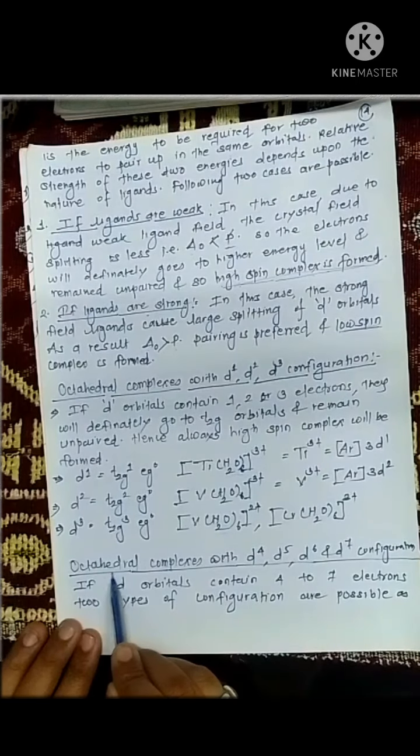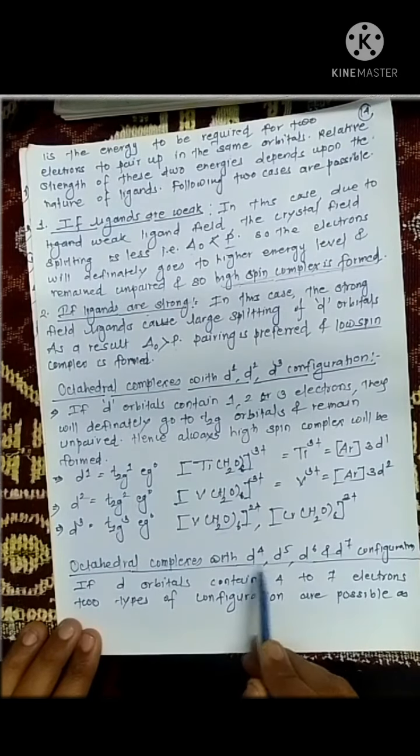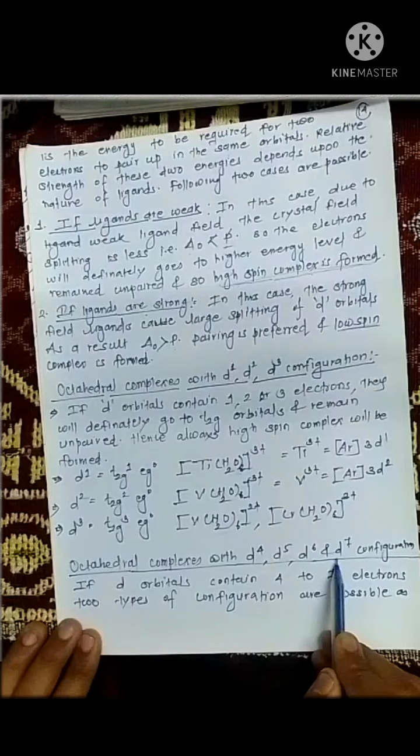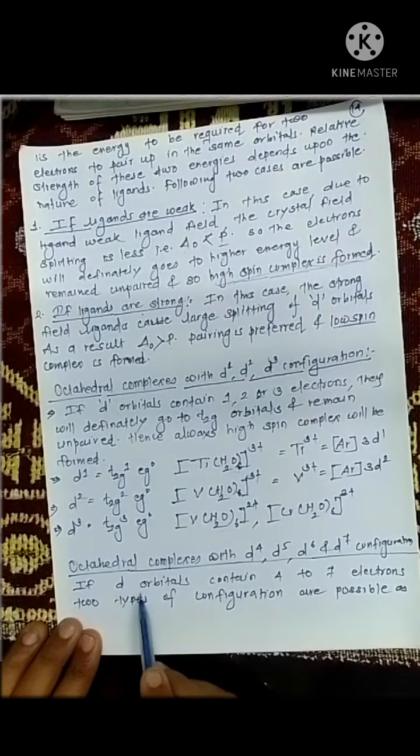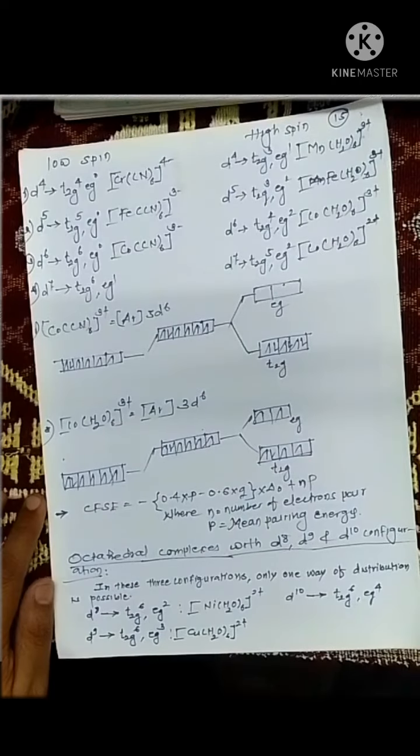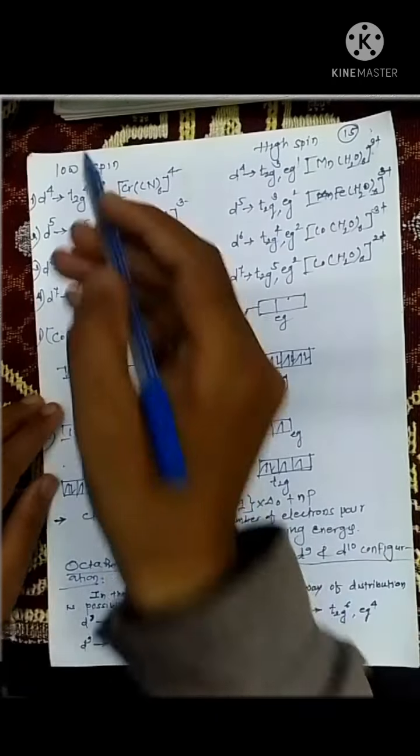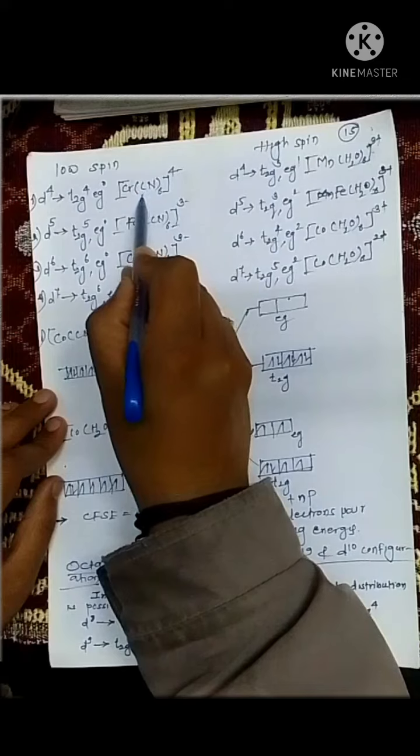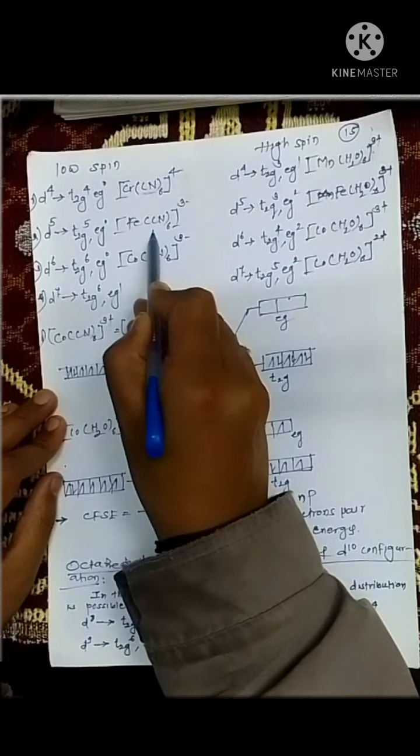Now we are going to see octahedral complexes with D4, D5, D6 and D7 configuration. If the d orbital contains 4 to 7 electrons, two types of configuration are possible: low spin complex and high spin complex. It is important, students should note that. Now just see here, in the low spin complexes the ligands are cyanides.